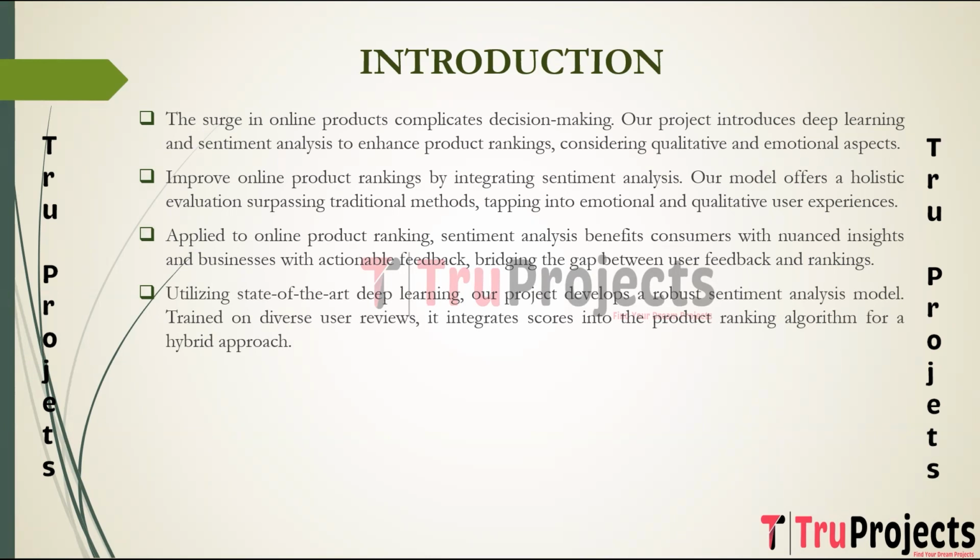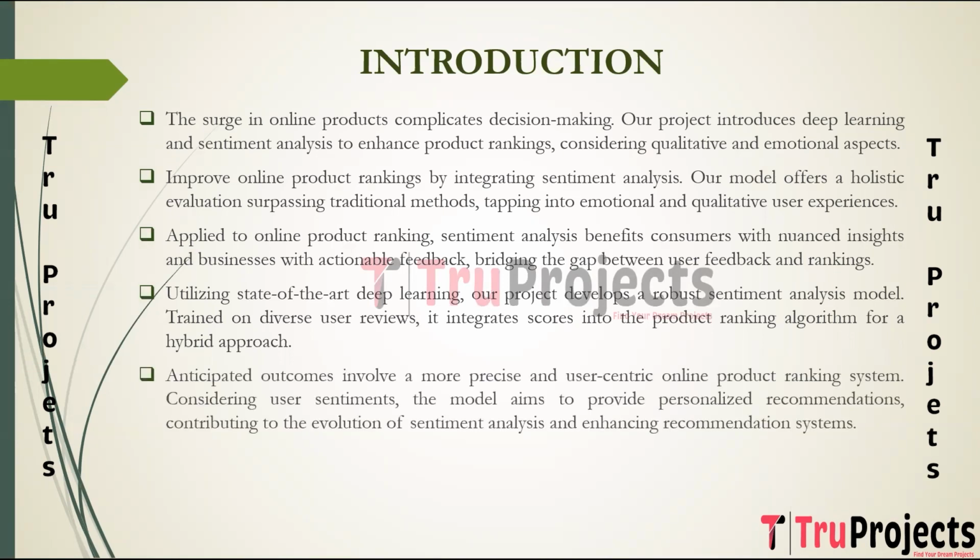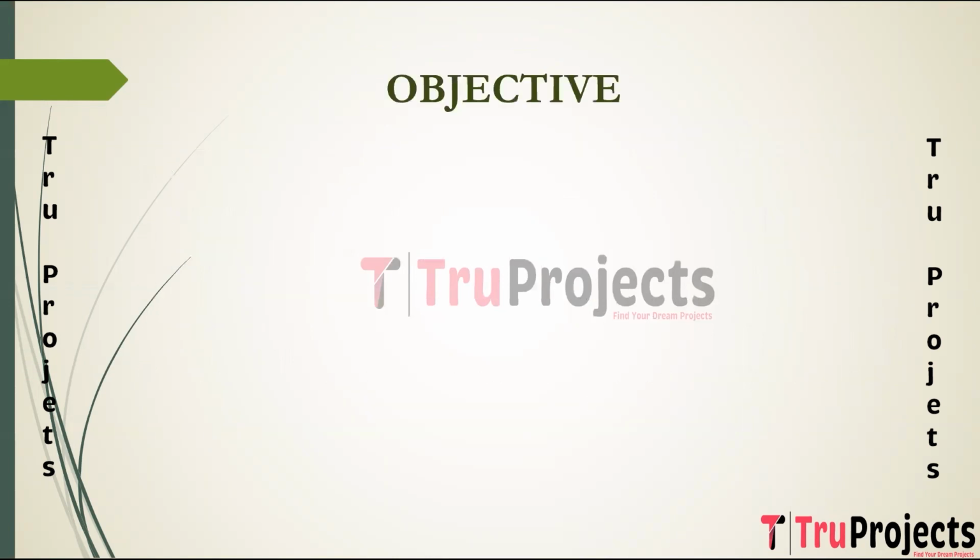The project employs state-of-the-art deep learning techniques to develop a robust sentiment analysis model. The model is trained on a diverse dataset of user reviews, learning to recognize and categorize sentiments expressed in the text. The sentiment scores obtained are then integrated into the existing product ranking algorithm, creating a hybrid approach that combines both objective and subjective evaluations. The anticipated outcomes of this project include a more accurate and user-oriented online product ranking system. By considering user sentiments, the model aims to provide personalized recommendations that align with the individual's preferences and expectations.